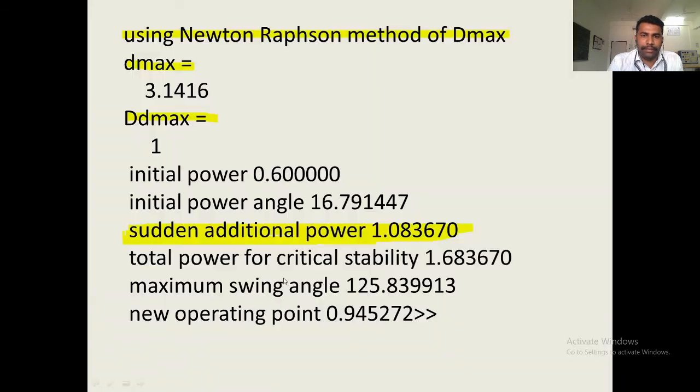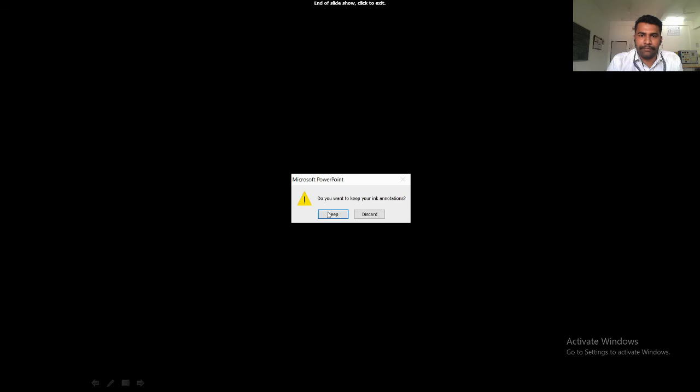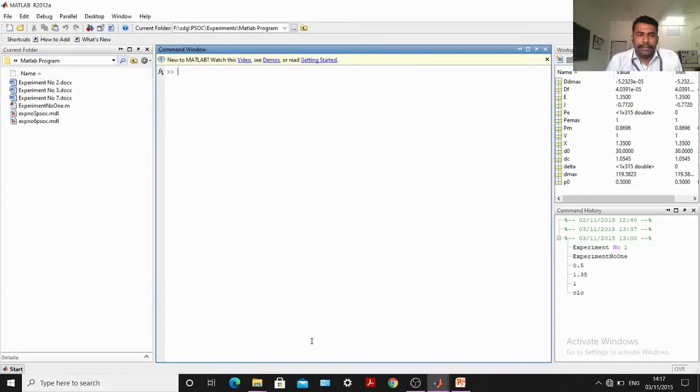Now, we will run this program in the MATLAB Simulink software. This is the home window of MATLAB Simulink software. Here you can find a number of windows. This is the command window. In this command window, if you put A is equal to 1, the command will be displayed like A is equal to 1. If you put CLC, all the statements run will vanish.